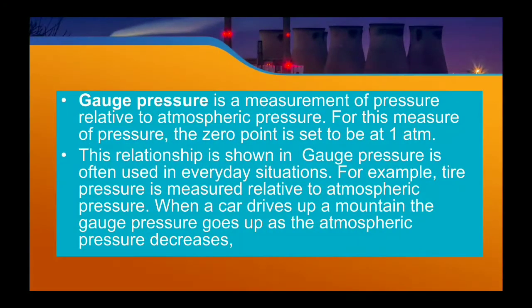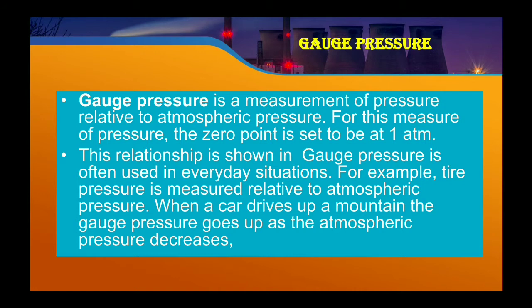Now, the next slide is the gauge pressure. Gauge pressure is a measurement of pressure relative to atmospheric pressure. For this measure of pressure, the zero point is said to be at 1 atm, which means 1 atmospheric pressure. This relationship shown in gauge pressure is often used in everyday situations. For example, the tire pressure is measured relative to the atmospheric pressure. When a car drives up a mountain, the gauge pressure goes up and the atmospheric pressure decreases.